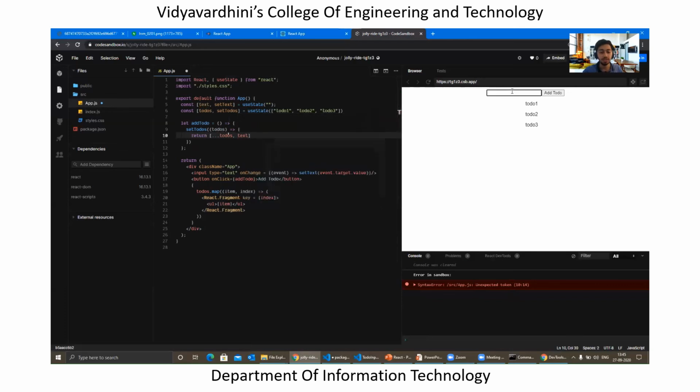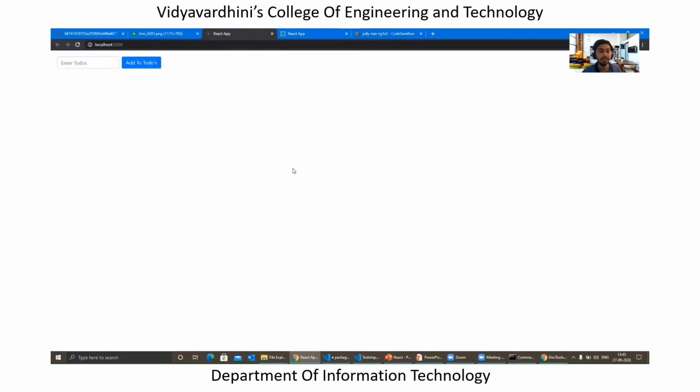If I try to just type another value over here, type to-do 4, and click on enter, you see that the to-do 4 is present over here. Again, to-do 5, so to-do 5 is present over here, right? And so on. So you can just keep on using this, right? And if you just want to take a look at this to-do list, which has been built earlier, this is quite similar, just had some additional things, like if I try to add to-do 1, to-do 2, to-do 3, things get populated over here, and once you click on completed, the to-do disappears.